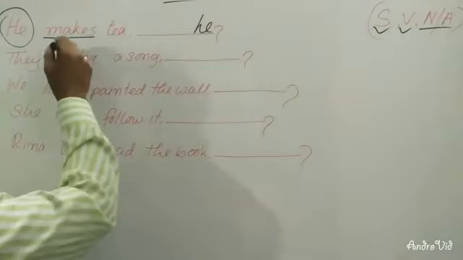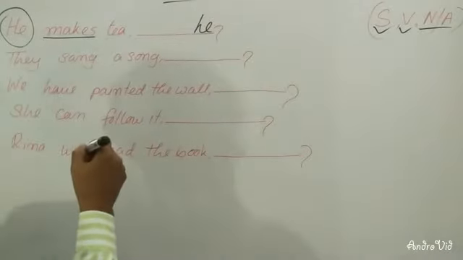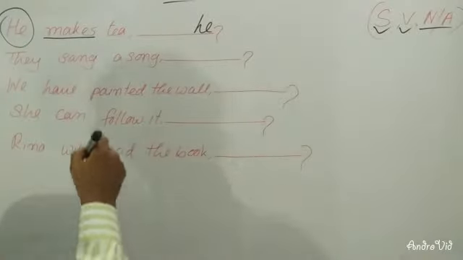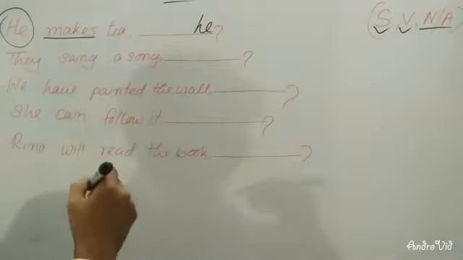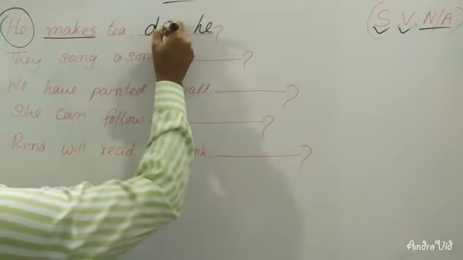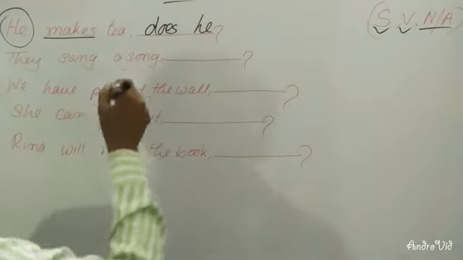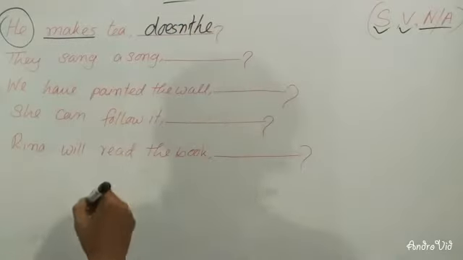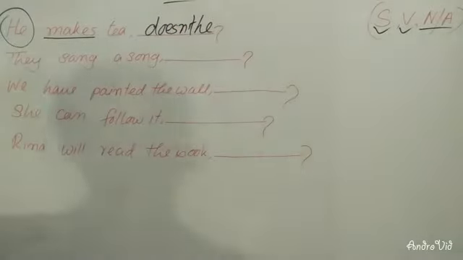I told you if there is no auxiliary verb, you will have to take do or does in present indefinite tense. As this is the third person singular number, you will have to take does here. As there is no negative word, you will have to use not in short form. So, he makes tea, doesn't he?